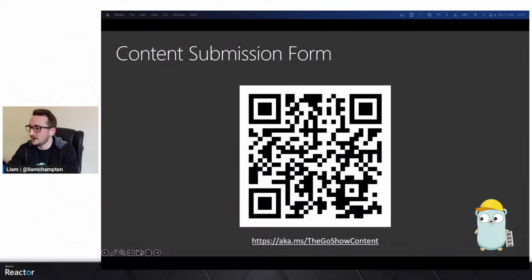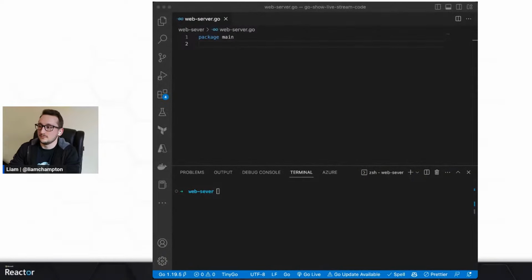Wonderful. Lovely. So let's jump into some live coding. So I'm going to come off here. I'm going to stop sharing my screen for a minute, and I'm going to sort out exactly what I want to show you. So let's move this out of the way. Let's open up VS Code and let's get going. So share my screen now. And I want this one, hopefully, maybe. Let me know if you can see that one. If you want me to make it any bigger, please let me know.